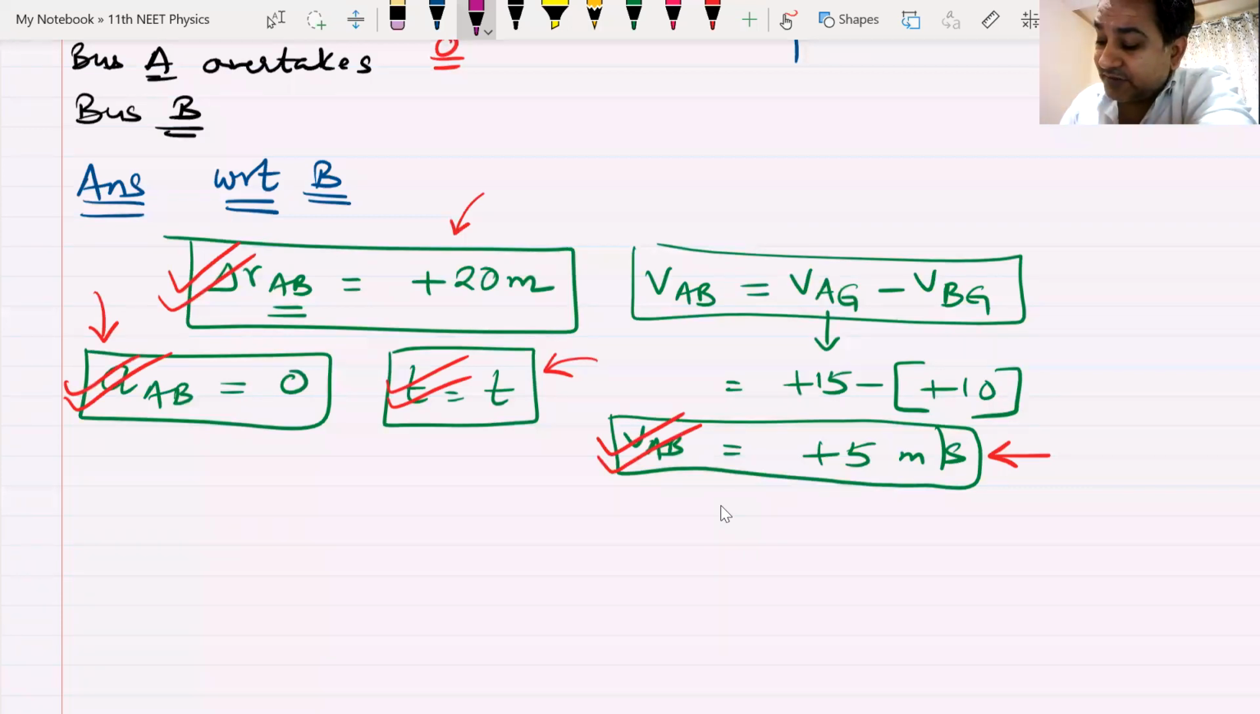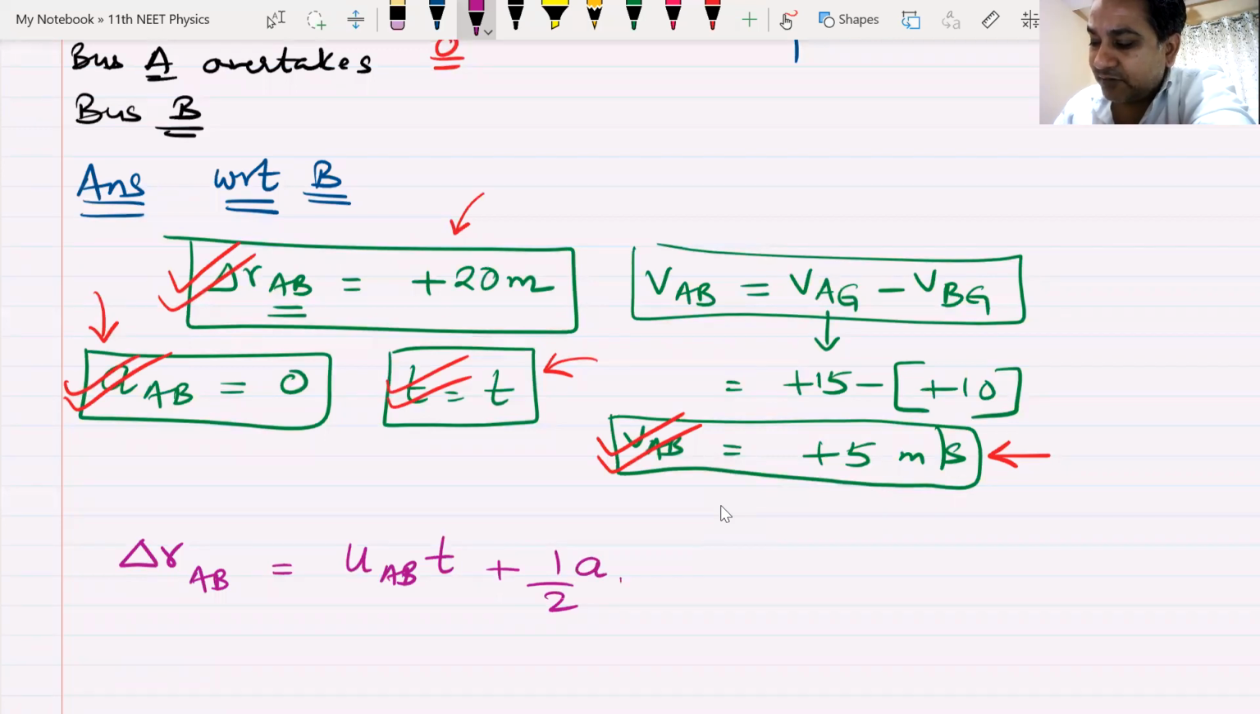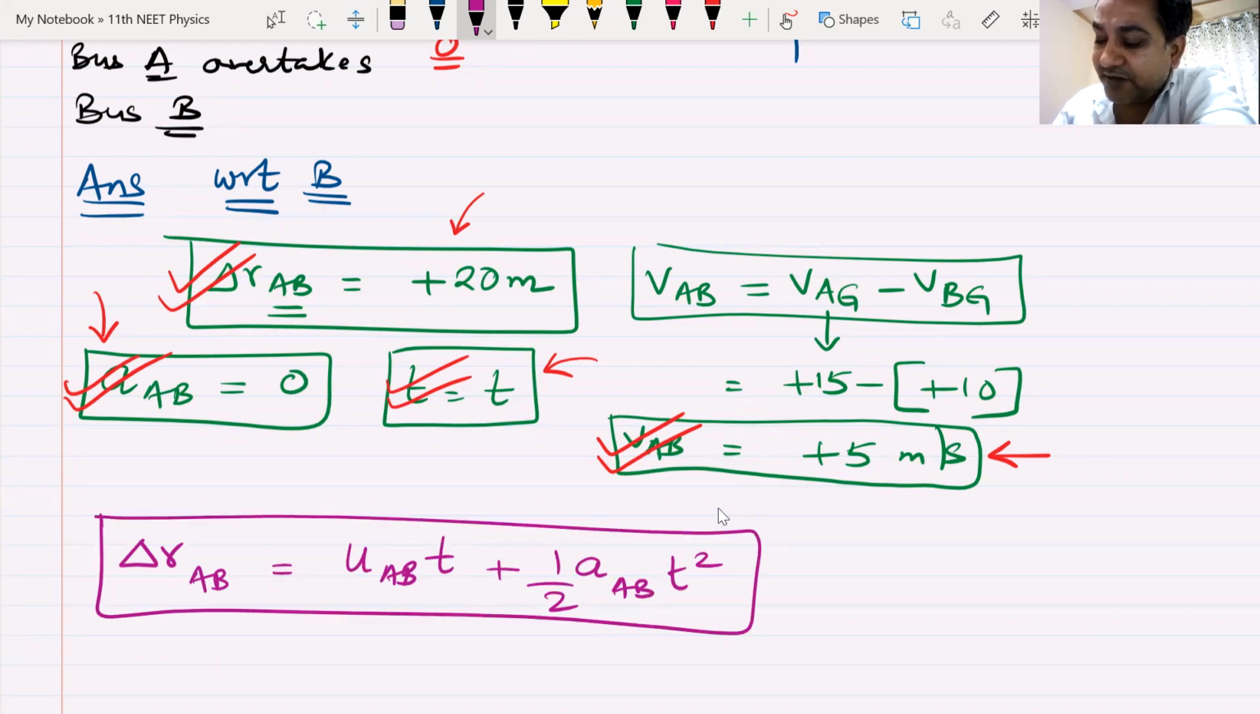Niharika comes up with an answer. Yes, Niharika, we must use this equation: delta R of A with respect to B equals the initial velocity of A with respect to B multiplied by t, plus half acceleration of A with respect to B multiplied by t square. Do we remember this equation? Or shall we recollect it again? Which equation is this, Abhiram, Tanu, Vasant, Tarun, Niharika, Vishal, Surya? This is definitely equation number 2 for displacement.